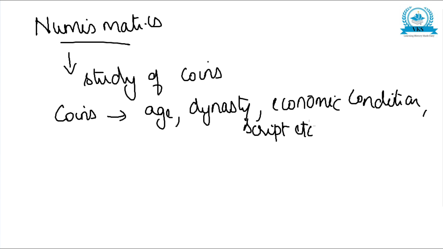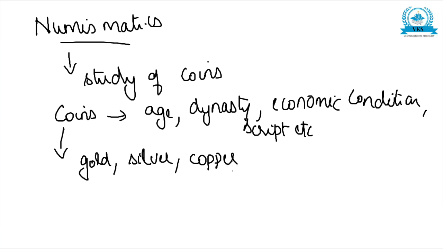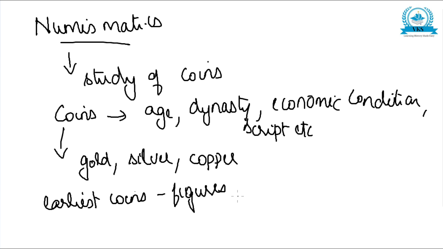So coins help us to understand age, dynasty, economic condition, scripts, etc. And coins are made using different metals like gold, silver, copper, etc. So mainly coins are made using gold, silver and copper. Now the earliest coins of India had only figures, devices or symbols. Figures or symbols were there on the earliest coins.